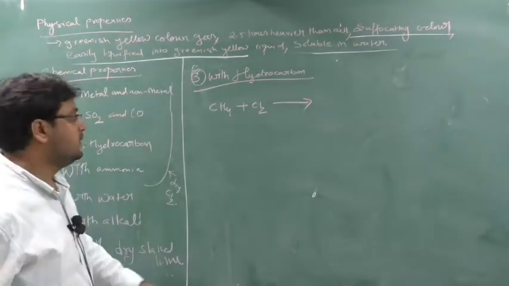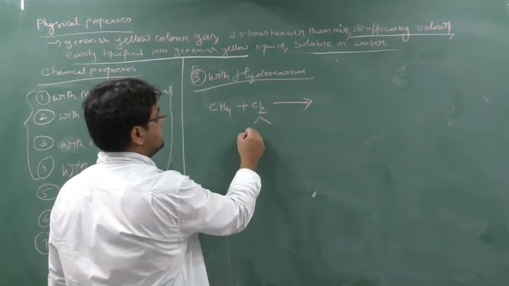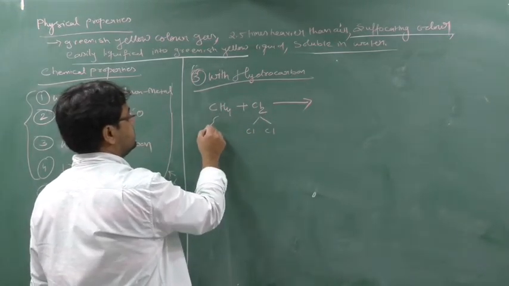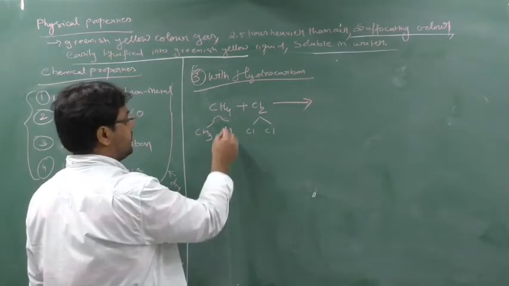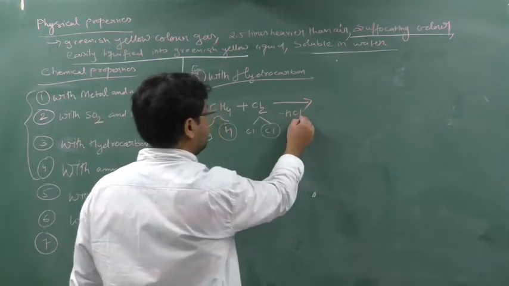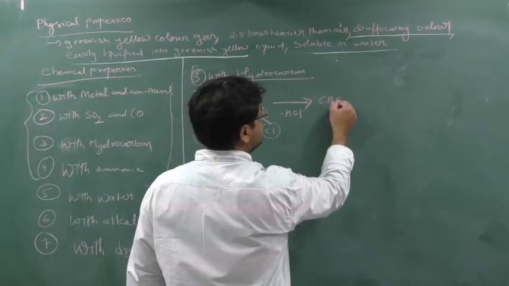So what will happen? From here one H will come out, see here Cl, Cl. This is only for your information, okay. One H will react with Cl and generate HCl, and this CH3 and Cl will form CH3Cl, clear.